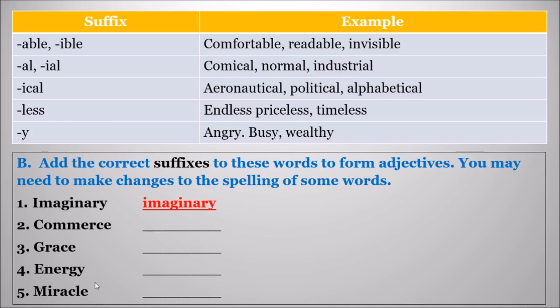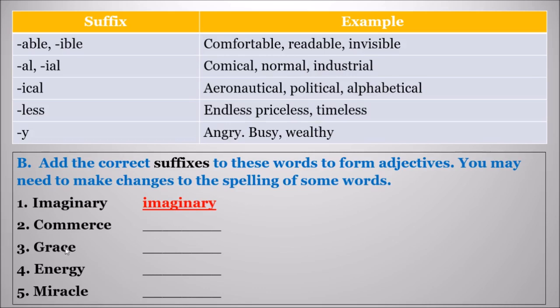COMMERCIAL. Commercial. Now the third one is grace. For grace, we will be adding FUL as a suffix. Graceful. Write the spelling. GRACEFUL.